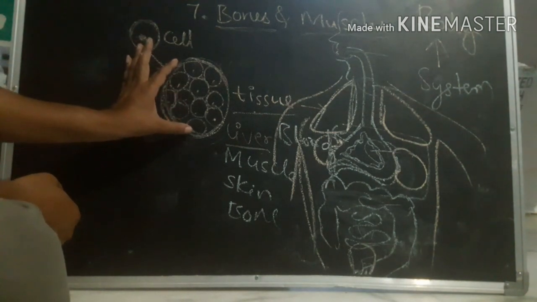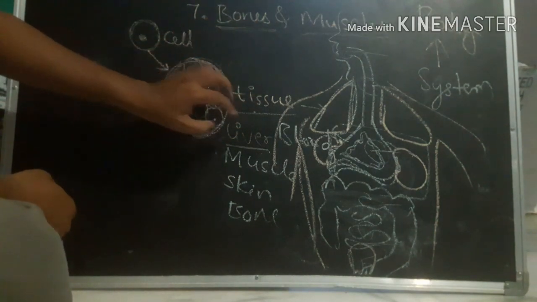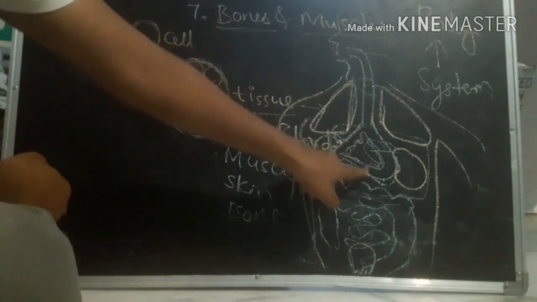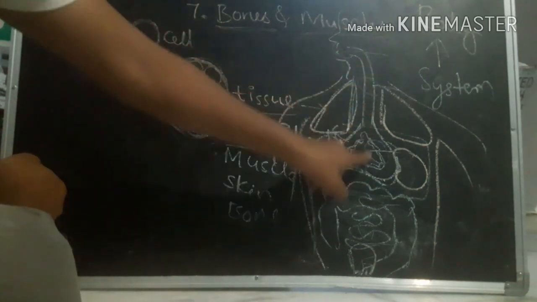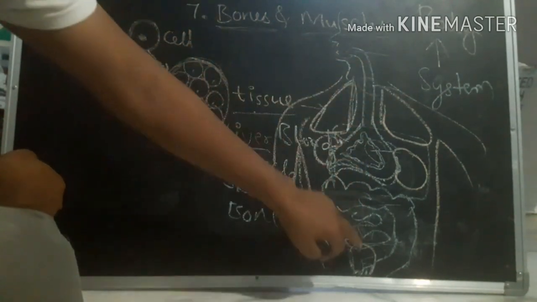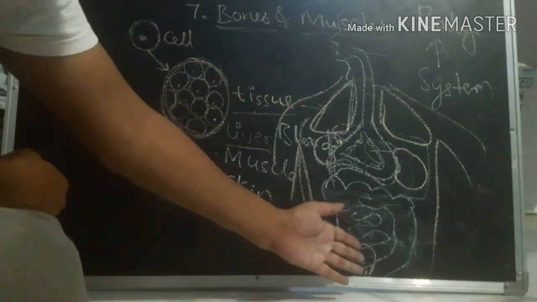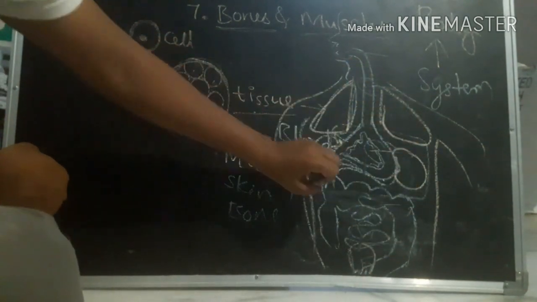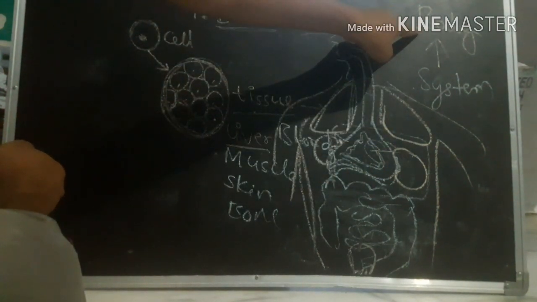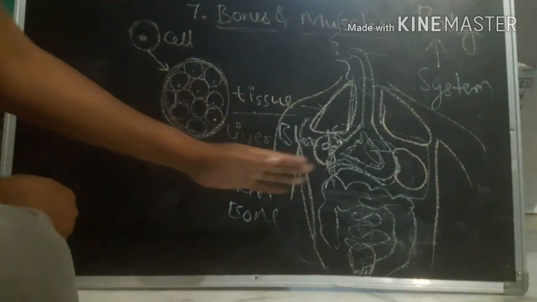See here, cells combine together to form tissues. When cells are grouped, it is called tissue. When tissues are combined together, they form organs. When these organs are assembled, a group of organs, you can call it a system. It is a digestive system. Like that, respiratory system, kidney system, bladder system. All these systems combine together and finally form the body. So the organism's body is made up like this.